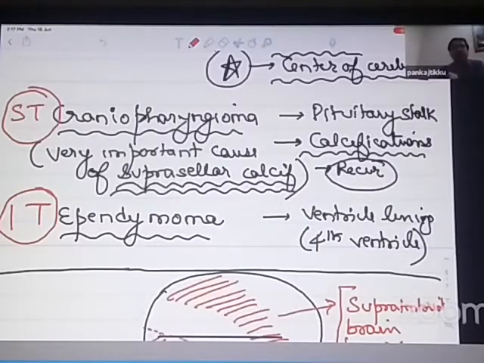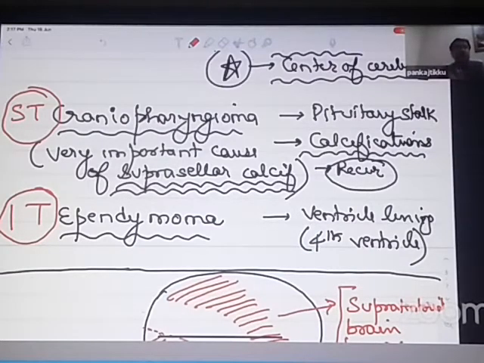Craniopharyngioma. Craniopharyngioma is a tumor which arises from the pituitary stalk area, so above the sella turcica. Because this is the area of the cerebral cortex, above the tentorium cerebelli, this will become a supratentorial brain tumor. Very notorious for causing calcifications in the suprasellar area. Which is the most common brain tumor associated with suprasellar calcification? It is a craniopharyngioma. But if you resect it, it is likely to recur.